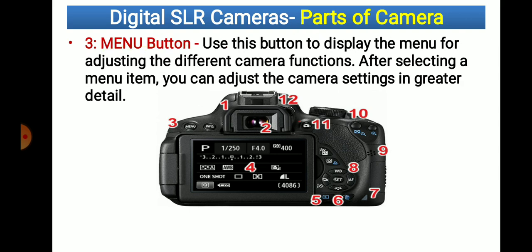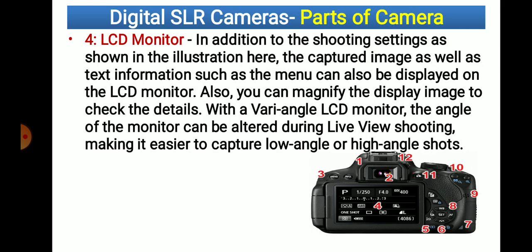Then menu button. Here is the menu button. Use this button to display the menu for adjusting the different camera functions. If we press it, menus are going to appear here, and we are able to select the menu which you want to operate or use.